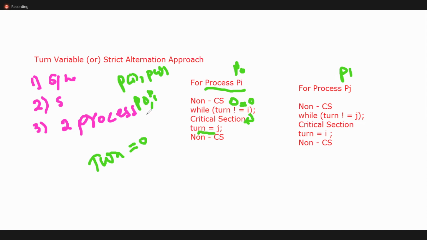P of 0 means turn of 0, P of j means 1. So we are giving the chance to execute the second process. J means 1, we are giving the turn to 1. Now check, turn 1 not equal to j means 1, condition false, so it will enter into the critical section. And again we give the chance to the other process.